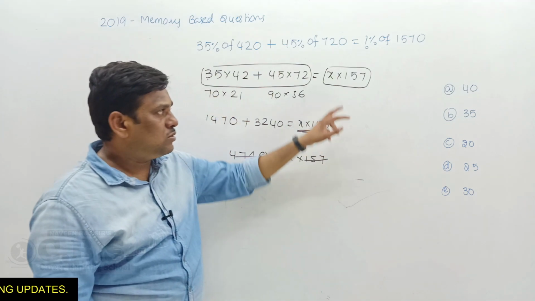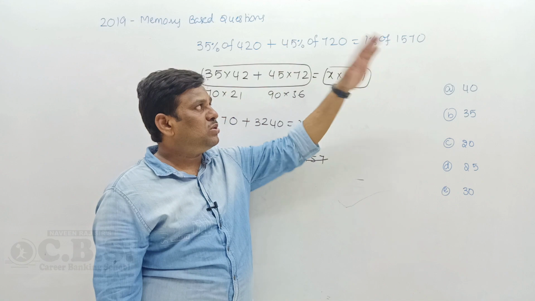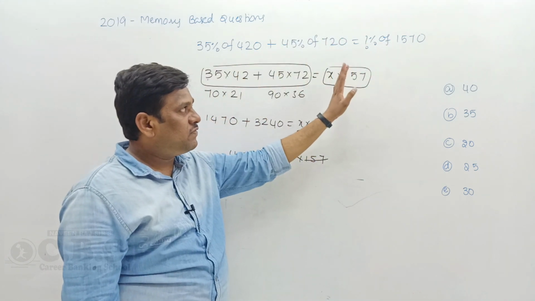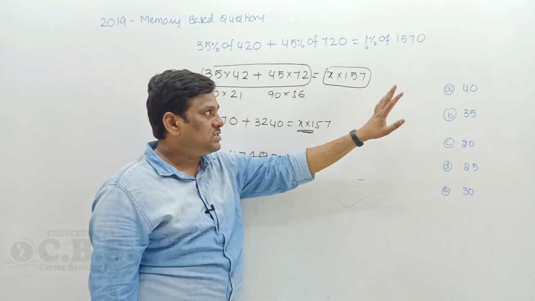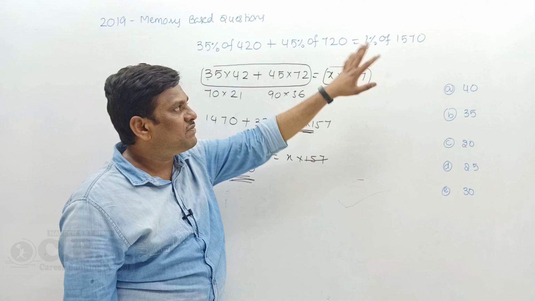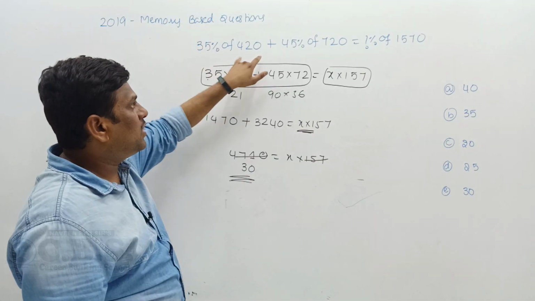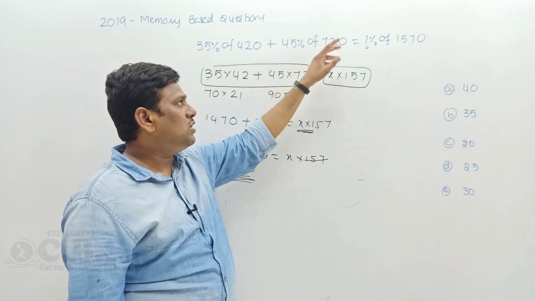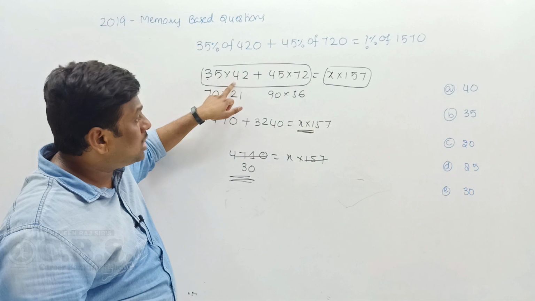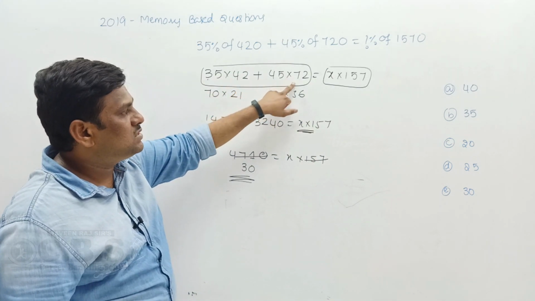Okay, in the examination, don't try to copy the steps from the right hand side of the question mark and shift them into the left hand side, because it's a time-consuming process. You just leave the question mark percentage on the right hand side also. What I do is percentage of 10 and percentage of 10, all are cancelled. After the cancellation, here 35 and 42 are left, here 45 and 72 are left. Double of 35 gives you 70, half of 42 is 21. Double of 45 gives you 90, and half of 72 is 36.